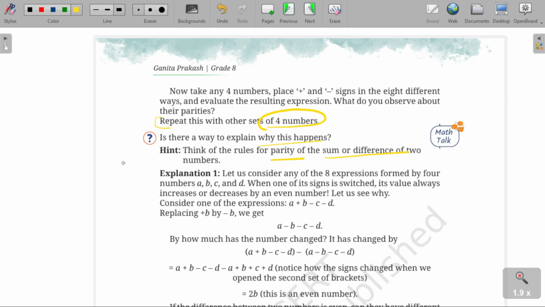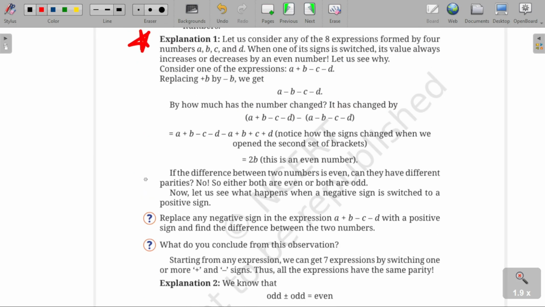So this is leading us to explanation number one. Explanation number one is, let us consider any eight expressions formed by four numbers A, B, C, D. Now we have taken any random number, okay? When one of its signs is switched, its value always increases or decreases by an even number.